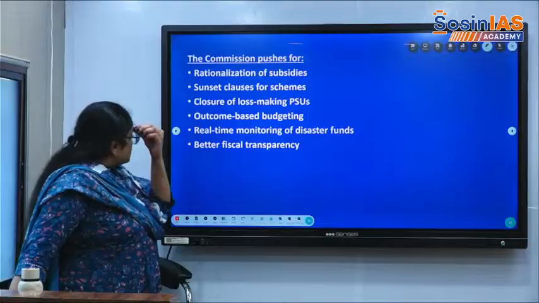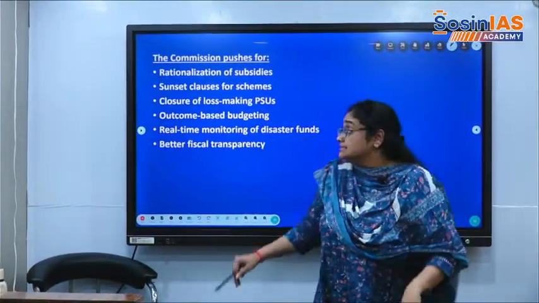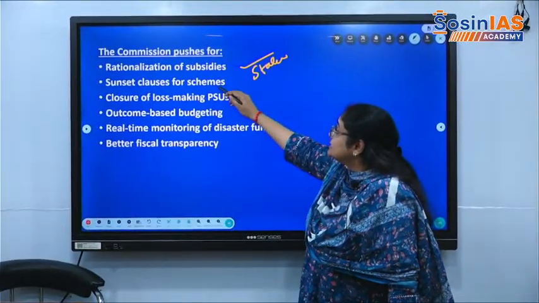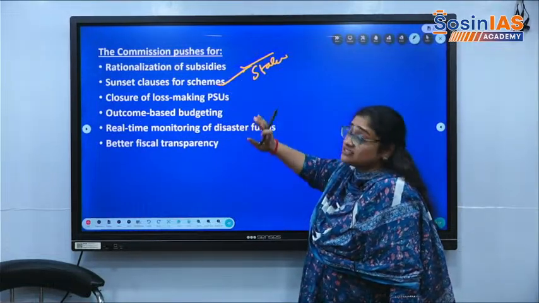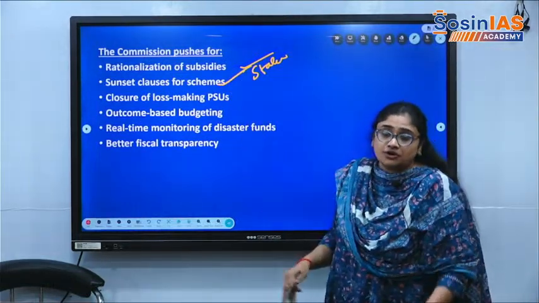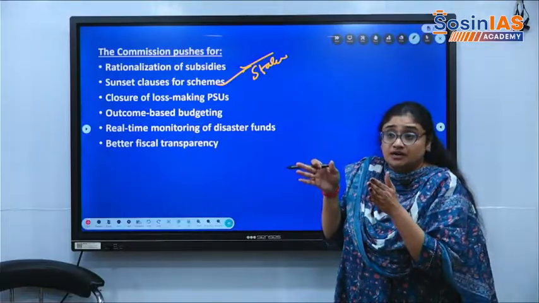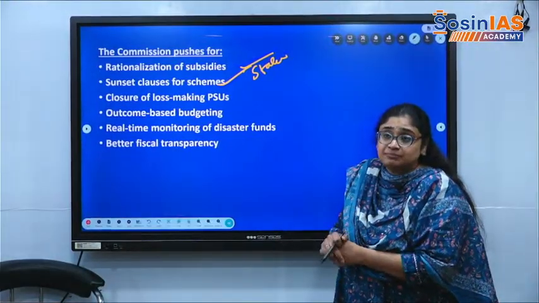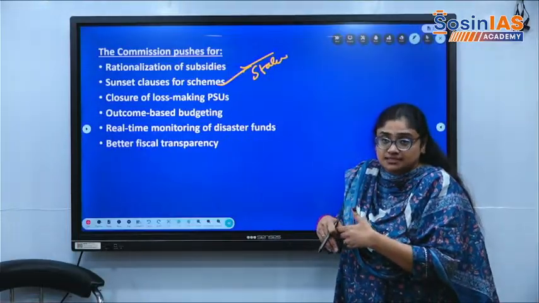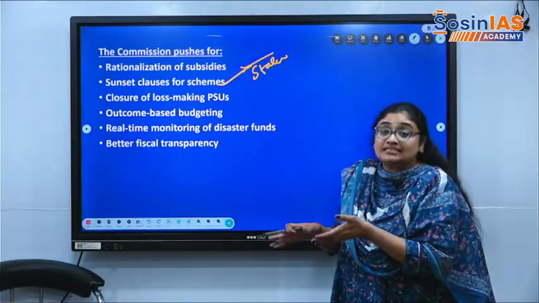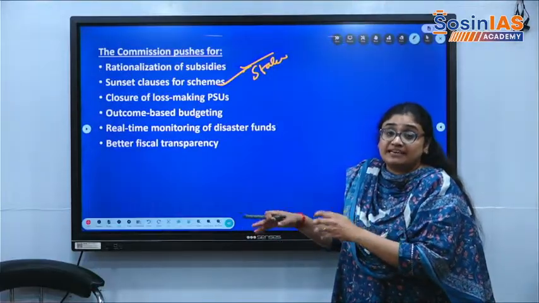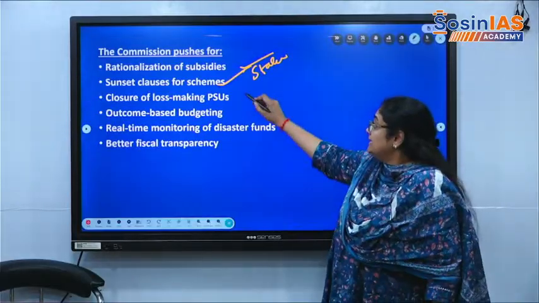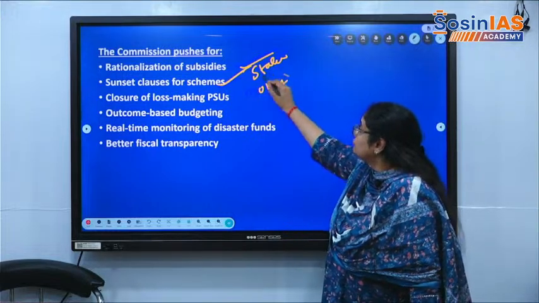Then the 15th Finance Commission basically says that rationalization of subsidies should be there, especially in the states. There should be sunset clauses for the schemes. So if the scheme is not implemented properly or the funds are not utilized, there should be withdrawal of the scheme. There should be a specific time period for the scheme. Then only funds will be utilized. Every scheme needs to have a particular time frame, targets and the money that should be spent. Everything needs to be budgeted properly so that the money can be allocated more for the other schemes.